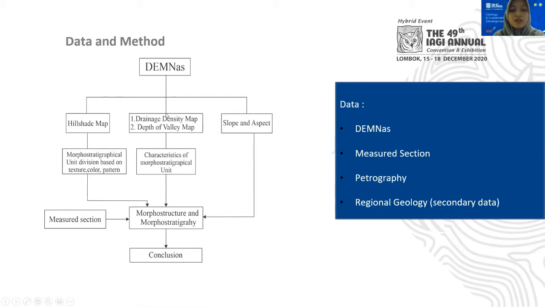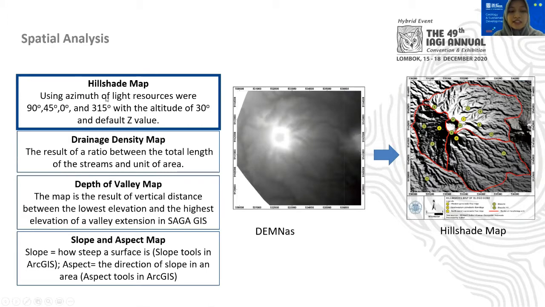And the second is we're going to use the drainage density map and depth of valley map. By combining the two maps, we will get the characteristic of morphostratigraphical unit. And the last is we use the slope map and aspect map, which we hope will show the structural pattern in the area. We also took the measured section in the field, and by combining the measured section and DEMNAS data, we will get the morphostructure and morphostratigraphy of Blegokon, and then we will jump into the conclusion.